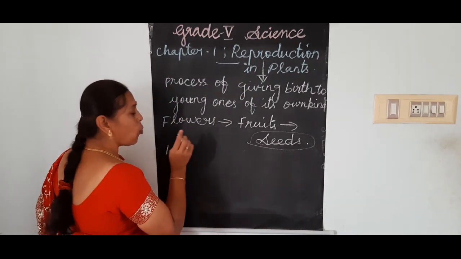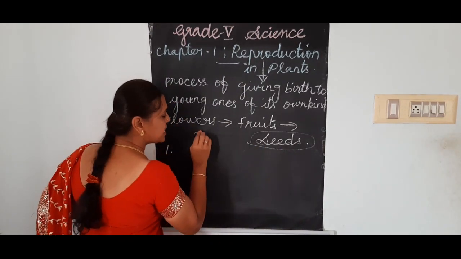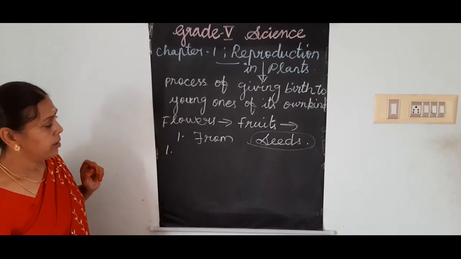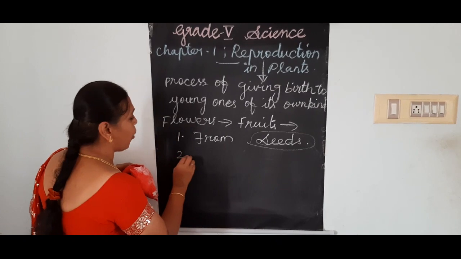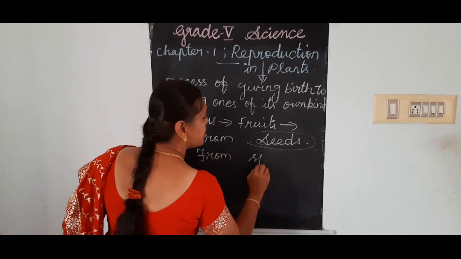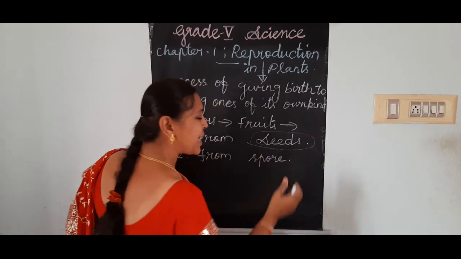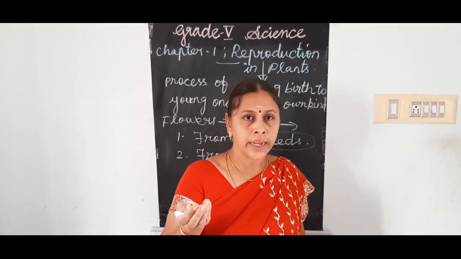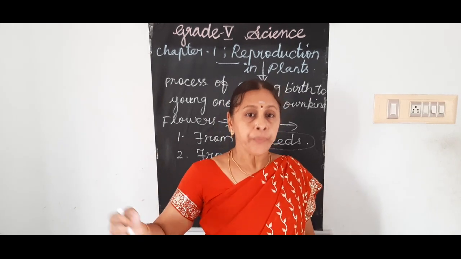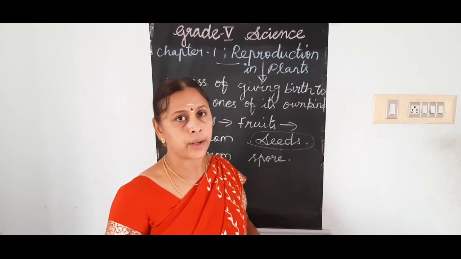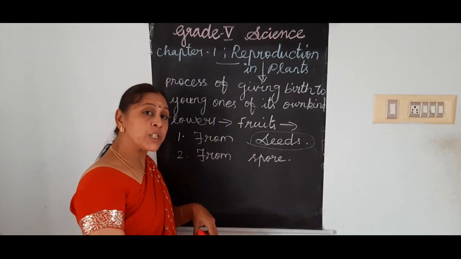What are they? One is from seeds. Then, second one from spores. Spore is nothing but a small rounded structure present under the leaf, and that you will study in this lesson itself or later in the next class. Okay. So from spores.